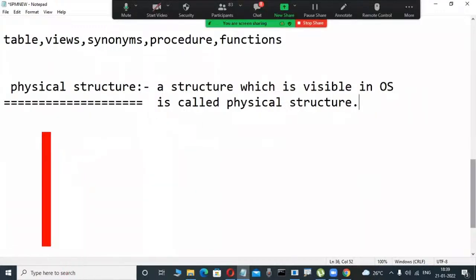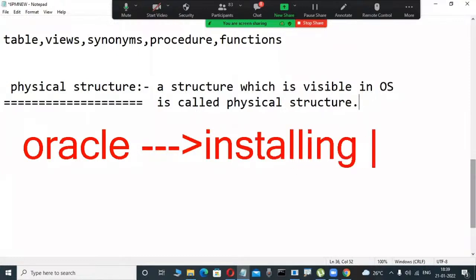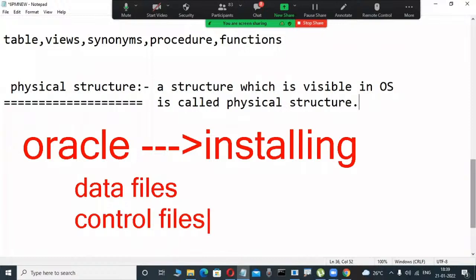Suppose I am installing, you are installing a software, some physical files are created in a disk. Suppose PowerPoint, MS Access, Word, anything we are loading, physical files are created. Same like in our software, Oracle is a relational database software. MySQL, SQL Server, we are installing, for example. Whenever I'm installing Oracle, automatically some physical files are created: data files, .dbf files, control files, and also redo log files are created.